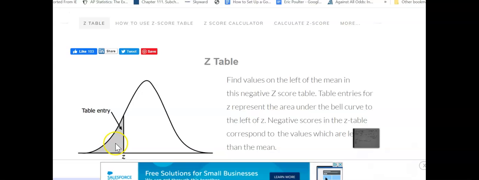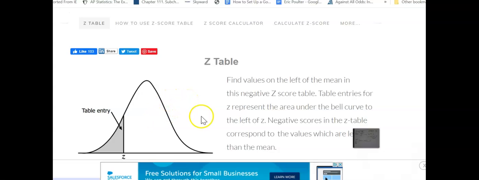There's going to be a little bit of shaded area on each side. 95% of it will be in between, which means a cumulative 5% will be on either side, so 2.5%, or 0.025, on this side and 0.025 on this side.